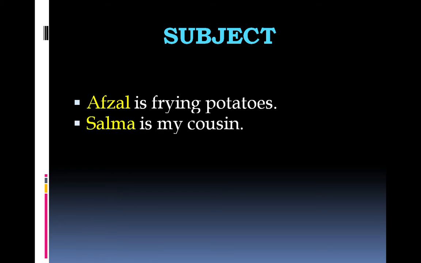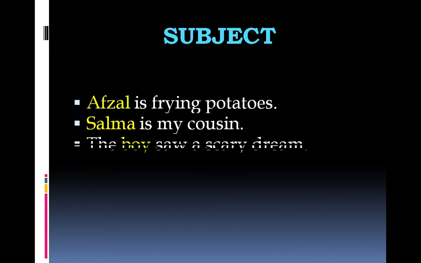Next example, Salma is my cousin. Who is this sentence about? This is about Salma. And Salma too is a noun. The boy saw a scary dream. Now, what is this sentence about? This is about the boy. And boy is also a noun. Afzal and Salma are proper nouns. Boy is a common noun. So you see, the subjects of all these three sentences are nouns. So this is one of the basic major rules of nouns in sentences, that nouns function as subject of the sentence.